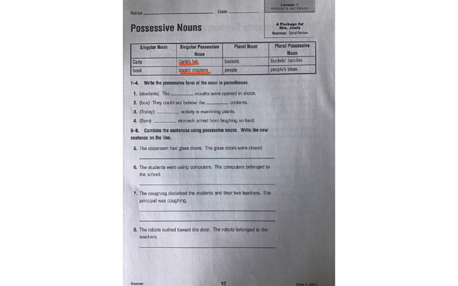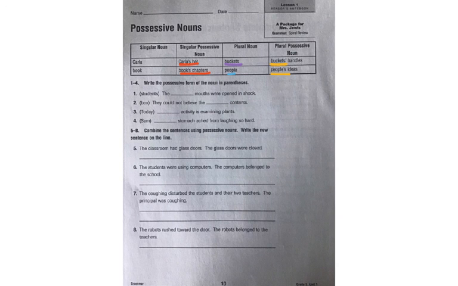When we have plural nouns like buckets or people, well, buckets already ends with an S. So to make it a plural possessive noun, buckets' handles, you are going to add an apostrophe after the S. So if the plural noun already ends with an S, you add an apostrophe after the S that's already in the word. And then we have the word people, and the plural possessive noun for people is people's, people and apostrophe S.